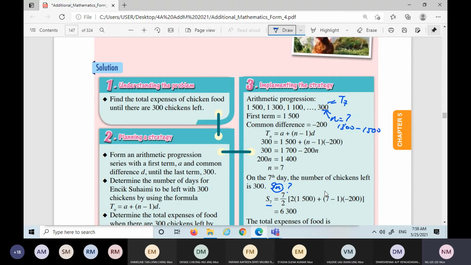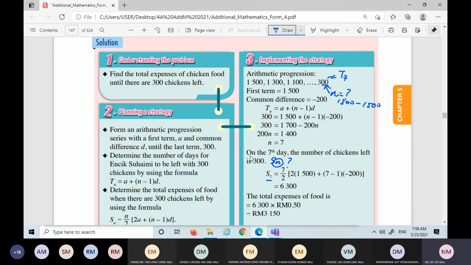Use the Sn formula, and then you get the total chickens every day added up, which is 6,300, because you want to calculate the food for the chickens.